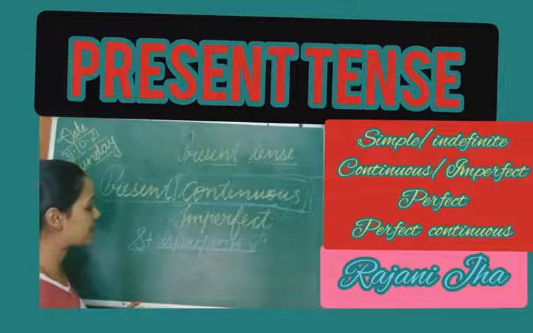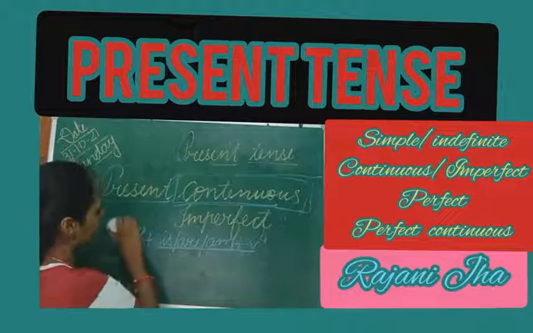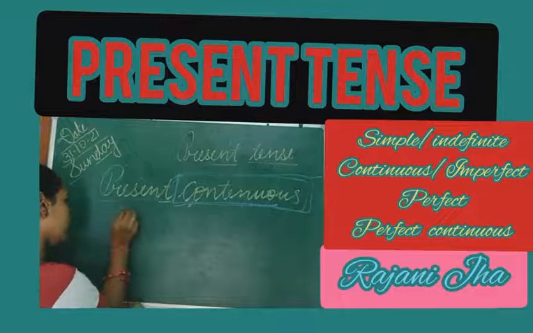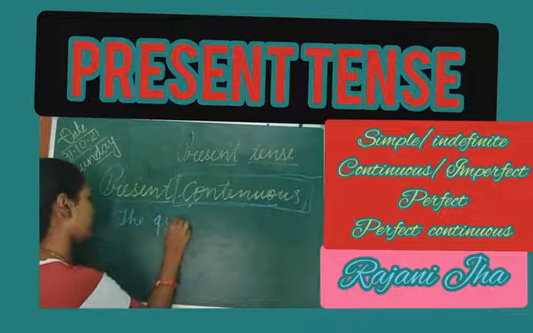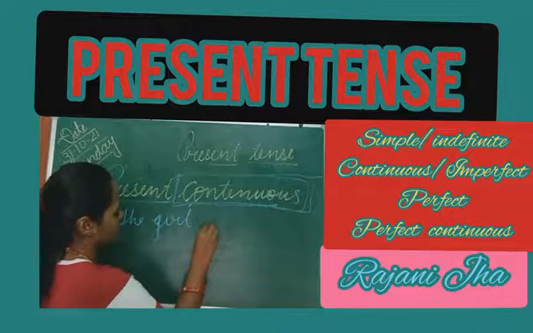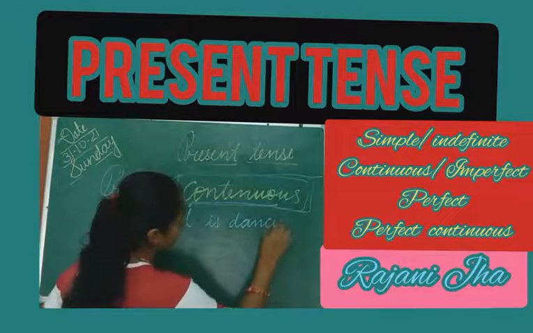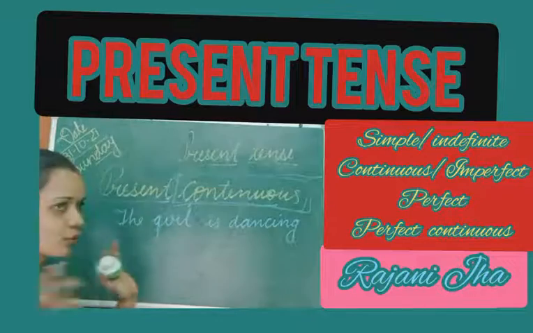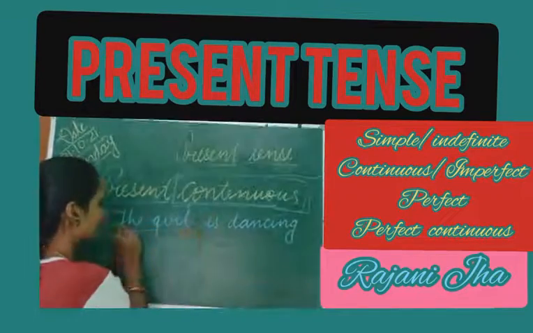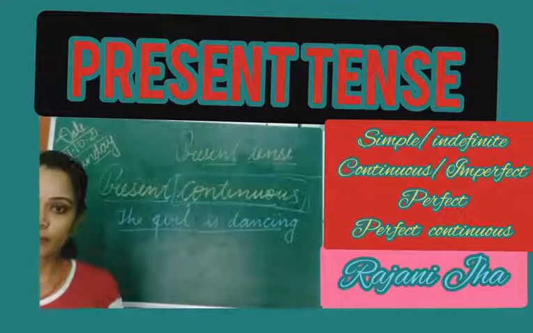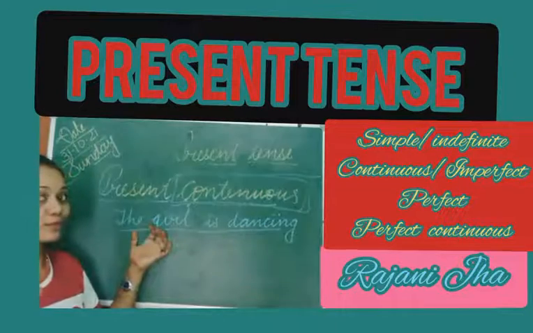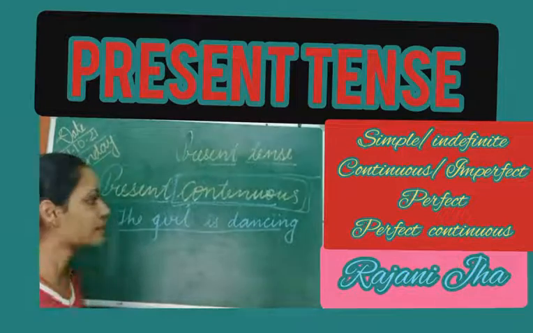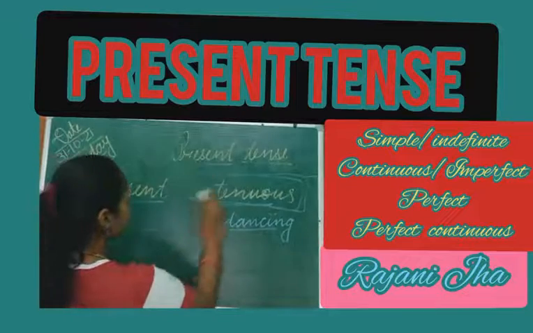Let me give you an example. If I write here, the girl is dancing. I'm talking about the girl who is my daughter. She is dancing right now. So she is continuing her action, right? So dancing here. The girl is dancing. That is the example of present continuous. Subject, third person singular number, so it has taken is and the verb form. So that is our present continuous. Let us talk about the next one we have.